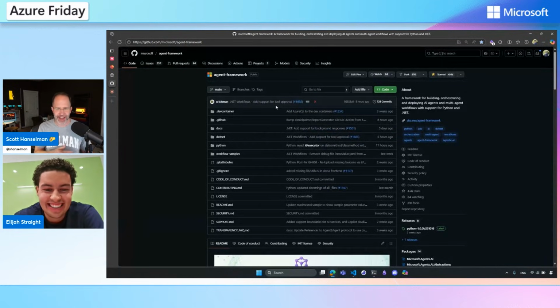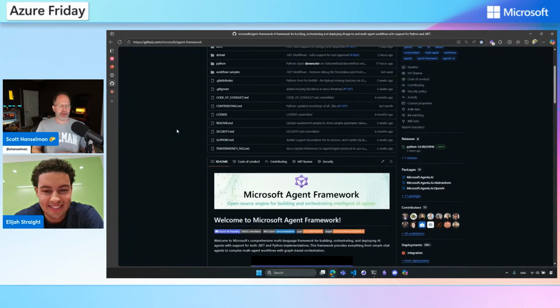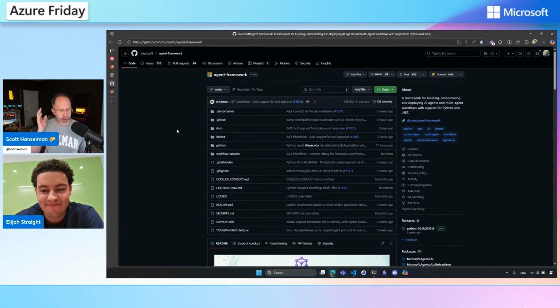And you can check it out at aka.ms/agent-framework. Very cool. This is the future. This is the way. So if you're already doing Semantic Kernel, if you're already doing AutoGen, the best of all those worlds have been brought into the Agent Framework as things continue to move fast in the world of AI. All right, I am learning all about the Microsoft Agent Framework today on Azure Friday.